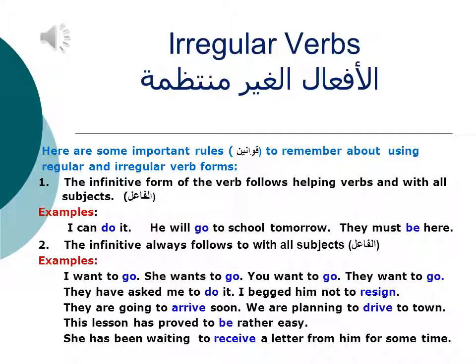Number 2, the infinitive always follows to with all subjects. Examples: I want to go, she wants to go, you want to go, they want to go. They have asked me to do it, I begged him not to resign, they are going to arrive soon, we are planning to drive to town.